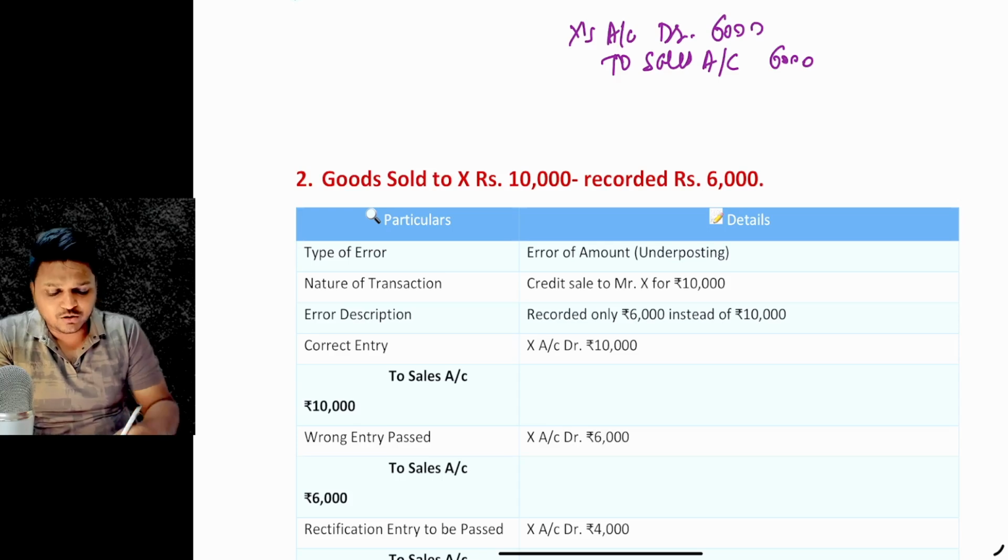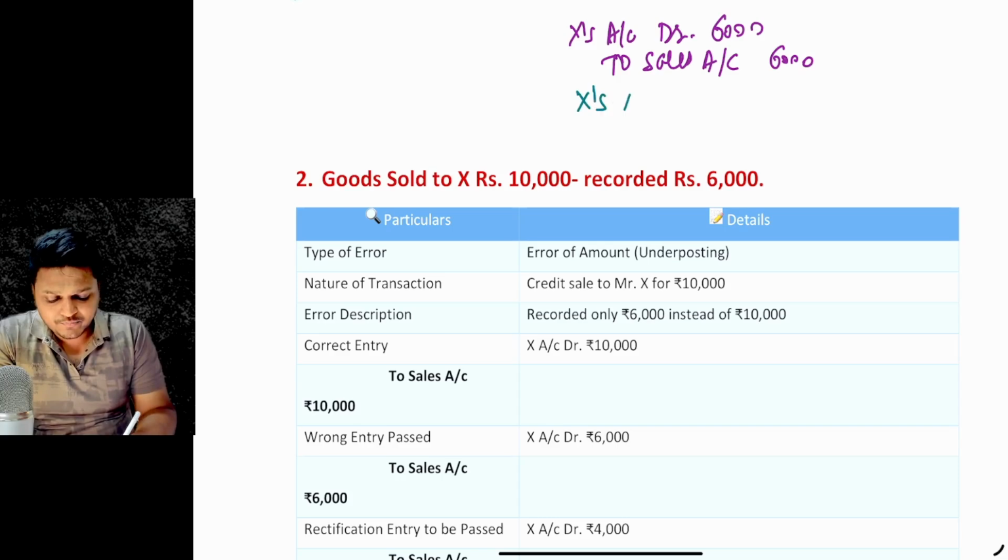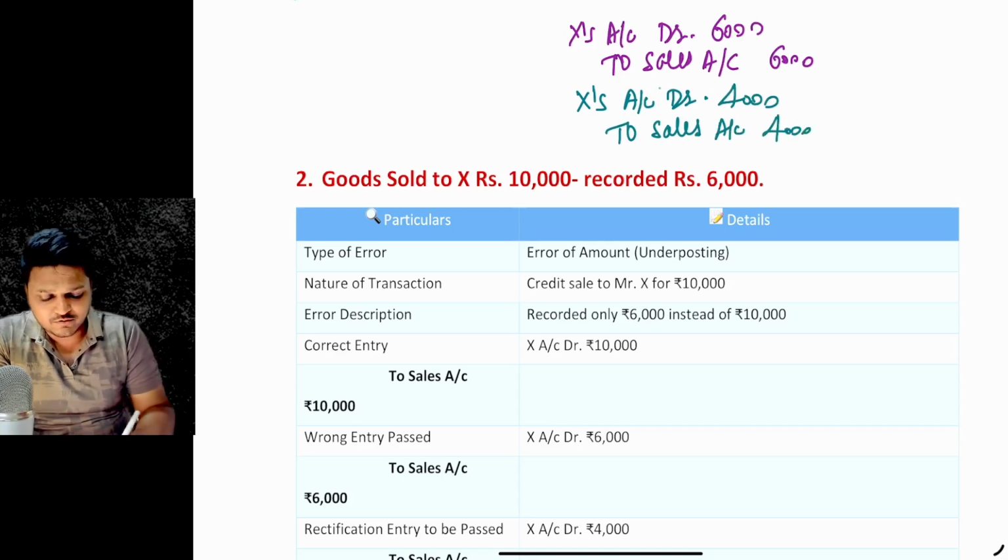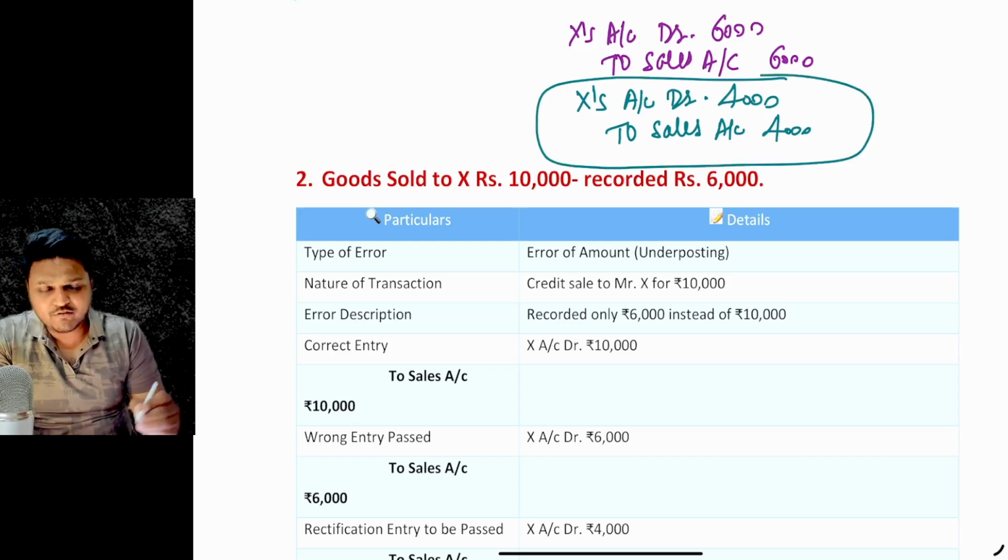The entry is short by 4,000, so another entry will be posted. This will be the rectification entry in green ink: X account debited with 4,000 and sales account credited with 4,000.